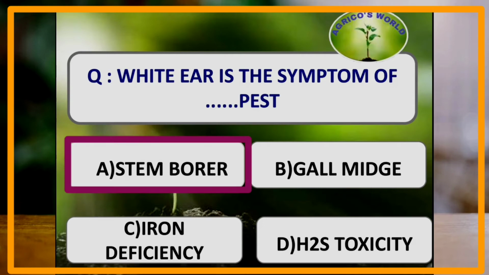White ears are the symptoms which appear when there will be a stem borer attack, which is also known as yellow stem borer, and its scientific name is Scirpophaga incertulis.